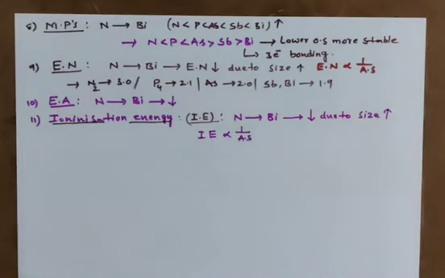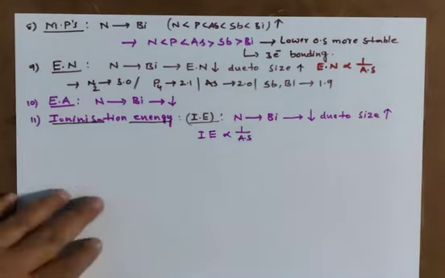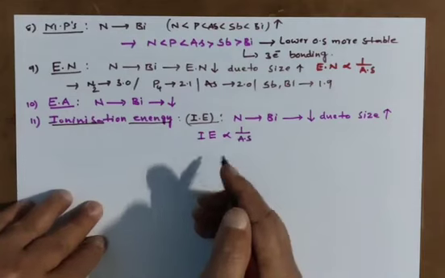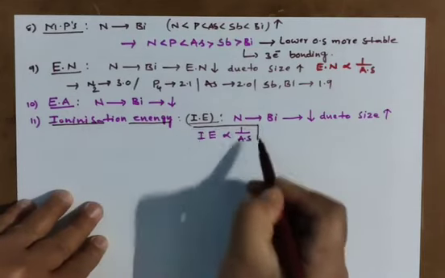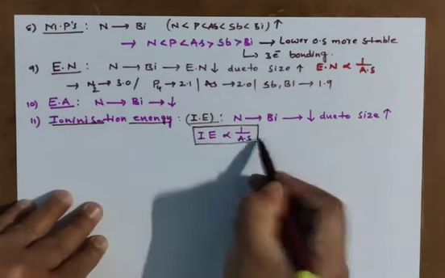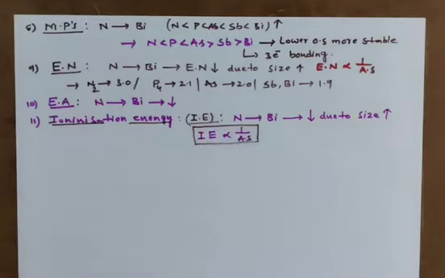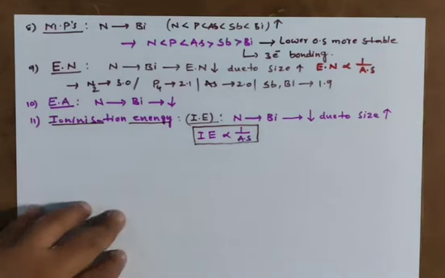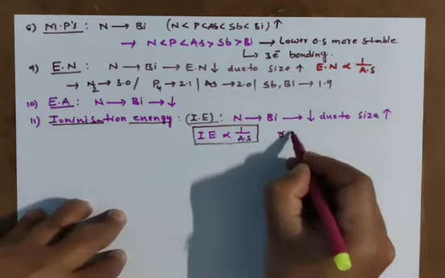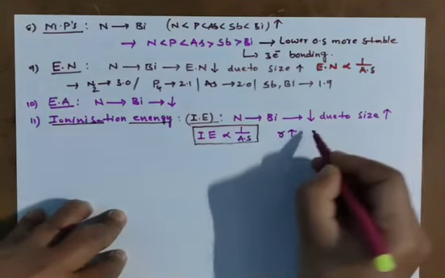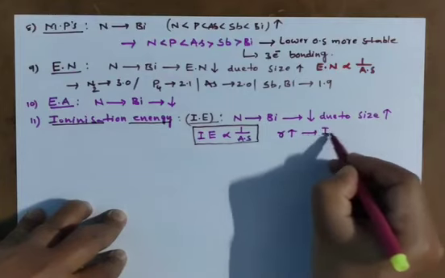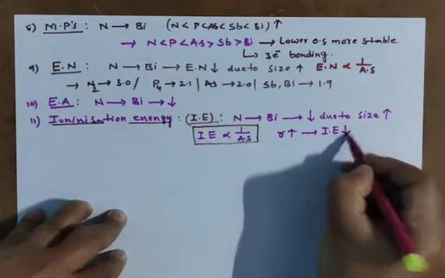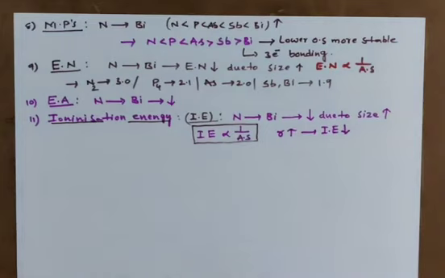So as size increases, IE value decreases. Remember this relation. Because you know very well, as radius R increases, IE value decreases. This is the trend.